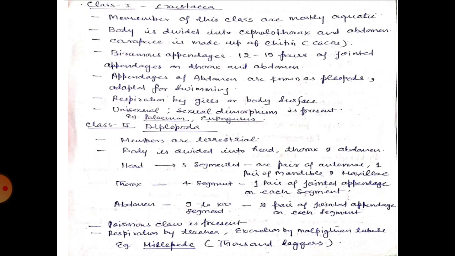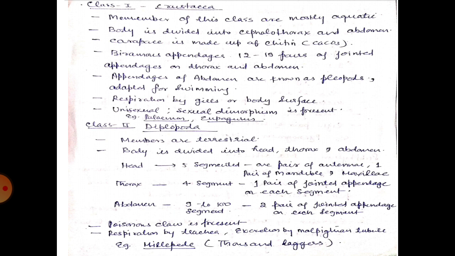Now we come to the next class, that is class Diplopoda. The members of this class are terrestrial. Body is divided into head, thorax and abdomen. Head is 5 segmented, and 1 pair of antennae, 1 pair of mandible and maxilla are present on head. Thorax is made up of 4 segments, 1 pair of jointed appendages on each segment, and abdomen is made up of 9 to 100 segments and 2 pair of jointed appendages are present on each segment.